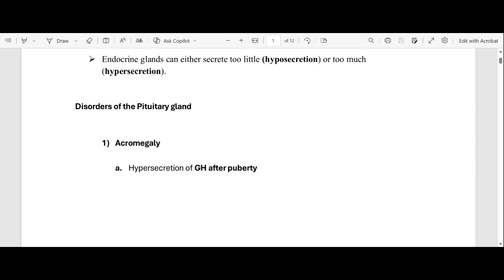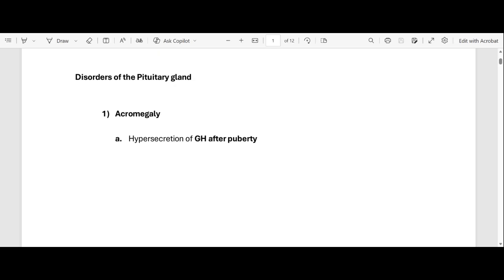Okay, now let's get into the disorders of the pituitary gland. The first hormone that we'll focus on that's secreted by the pituitary gland is the growth hormone. Remember, what's the function? We said that the growth hormone is responsible for growth with regards to the skeletal muscles, so it allows you to grow. So what happens when your body secretes more growth hormone? In a case of hypersecretion of growth hormone, what happens?